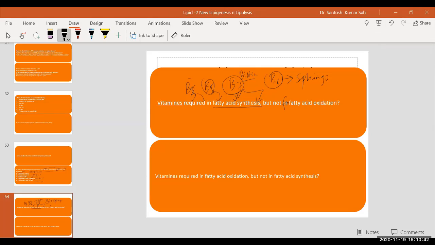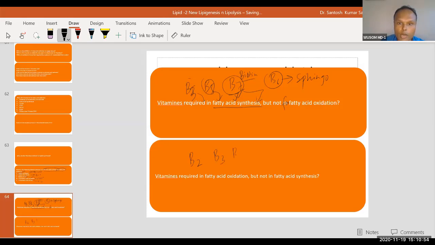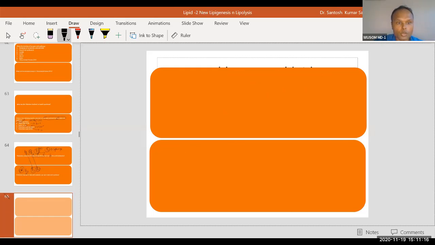Now, the vitamins required for fatty acid oxidation but not in fatty acid synthesis. All these vitamins are required in both fatty acid synthesis and oxidation, so these two are required for both. This is the one that is not required for fatty acid synthesis: vitamin B2, that is FAD. Okay, so we are done with the question.